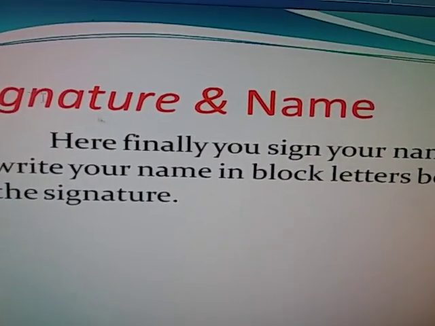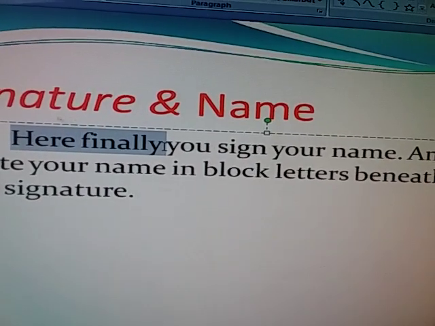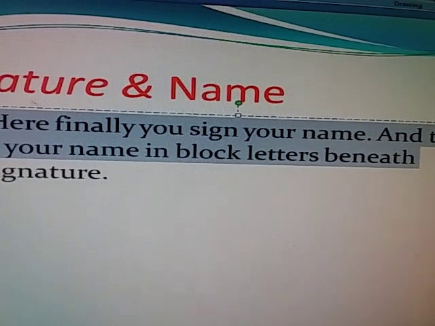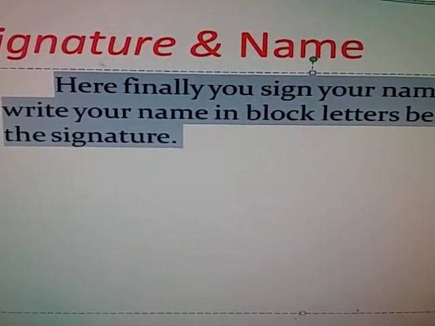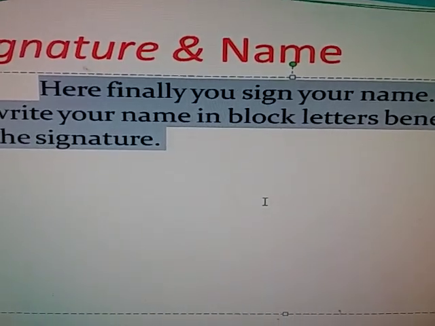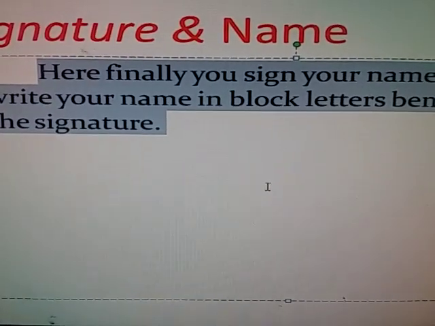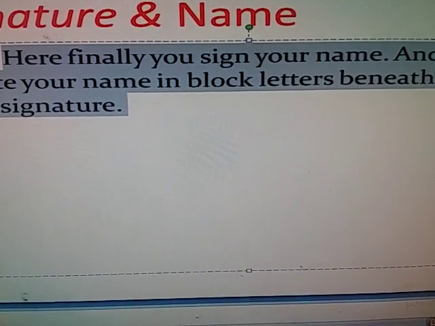Finally comes the signature and the name. Here finally you sign your name and then write your name in block letters beneath the signature. Thus, dear students, your letter is complete. This is the complete format of a formal letter and a letter to the editor.